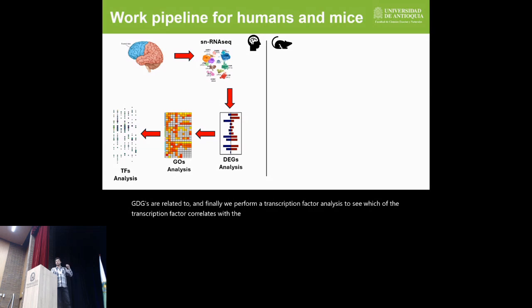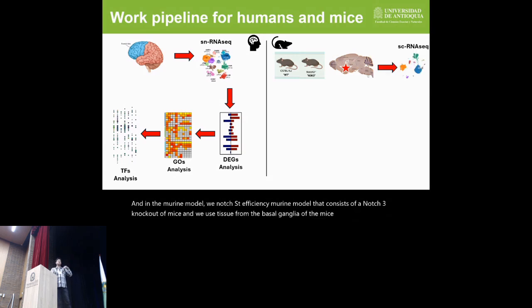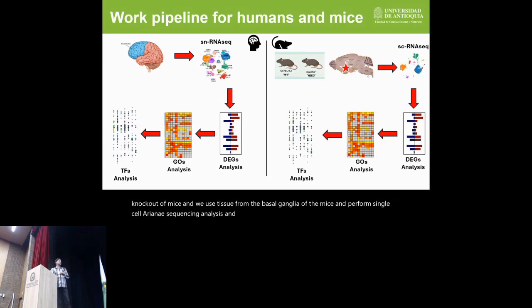And in the murine model, we use a Notch3 deficiency murine model that consists of a Notch3 knockout of mice, and we use tissue from the basal ganglia of the mice and perform single cell RNA sequencing analysis and the same downstream analysis as for humans.